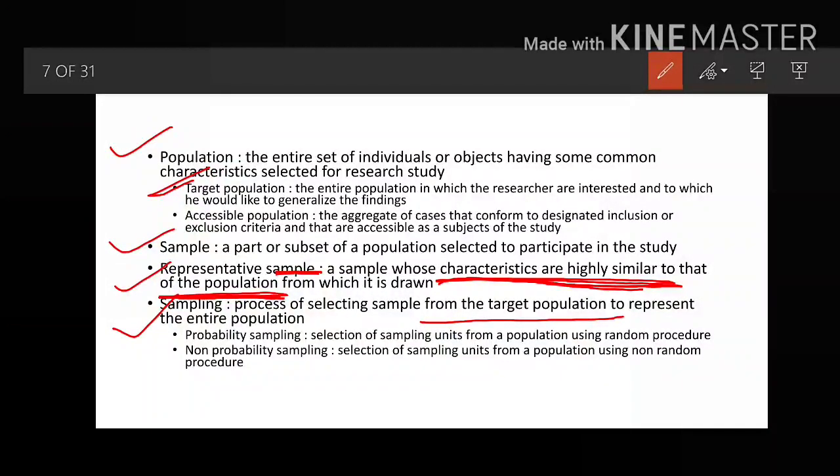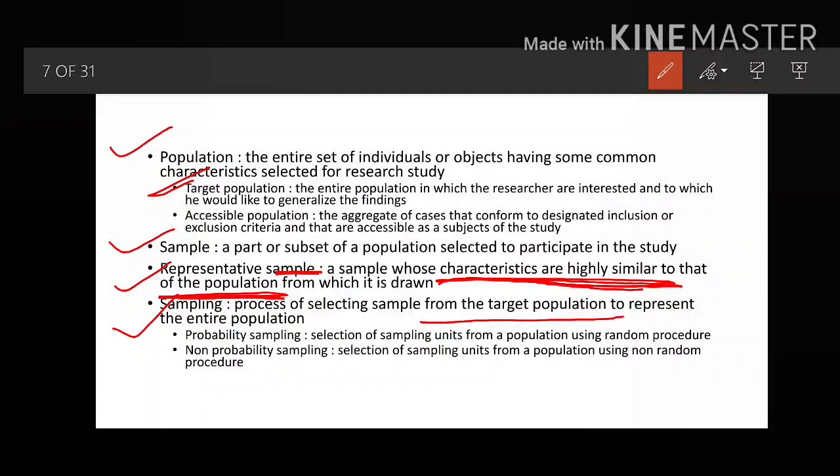The process you choose to select your sample from the target population is known as the sampling process. It is basically of two types: probability sampling and non-probability sampling. Now what is probability sampling?